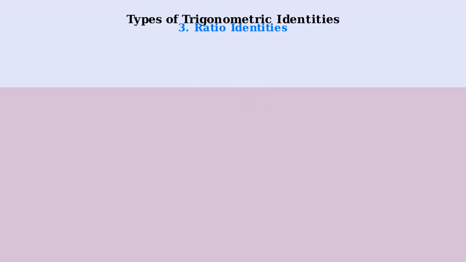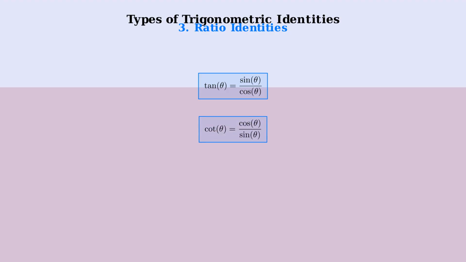The third type are ratio identities. These express tangent and cotangent in terms of sine and cosine ratios. Tangent theta equals sine theta divided by cosine theta. This comes from the definition of tangent as opposite over adjacent in a right triangle. Cotangent theta equals cosine theta divided by sine theta.